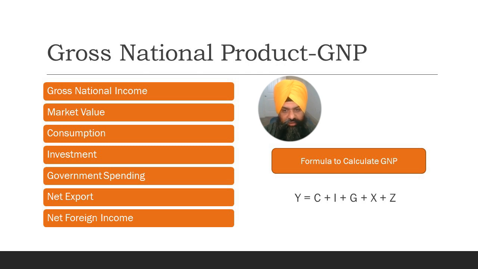Gross national product variables are consumption, investments, government spending, net exports and net foreign income. The formula to calculate gross national product through its variables is Y, which is gross national product, also called GNP, equal to the addition of C consumption, I investment, G government spending, X as net exports meaning exports minus imports, Z as net foreign income calculated by net income from domestic residents from overseas investments minus net income earned by foreign residents from domestic investments.